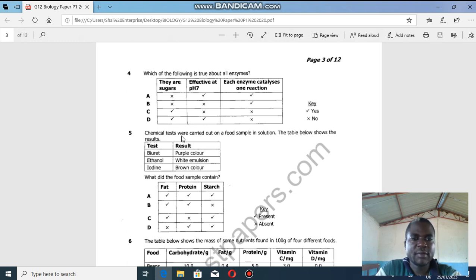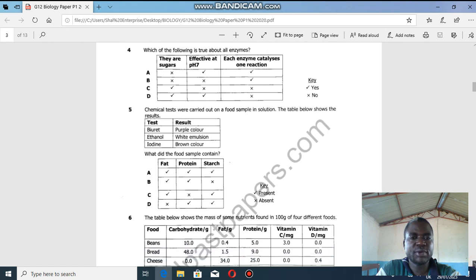Question 5. Chemical tests were carried out on food samples in solution. The table below shows test results. Biuret, ethanol, iodine: purple color, then white emulsion, then iodine, that is brown. So you need to know the type of test and color changes. You should be able to know that biuret, purple color, is protein, emulsion, that is fats. Iodine could be blue black, which is a test for starch, but here it's brown, showing that starch is not present.